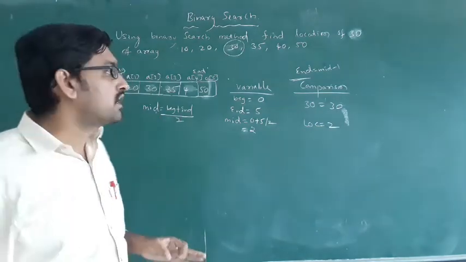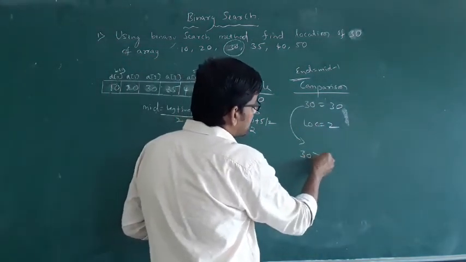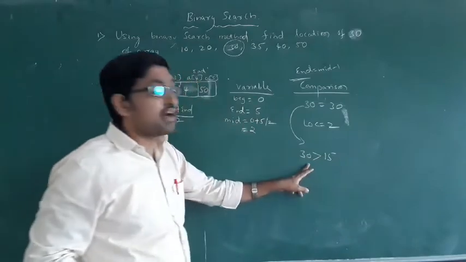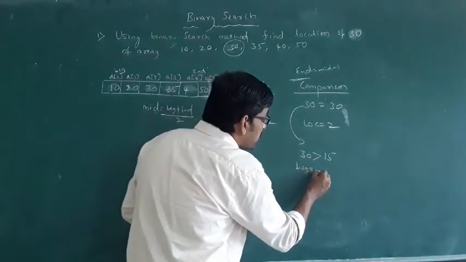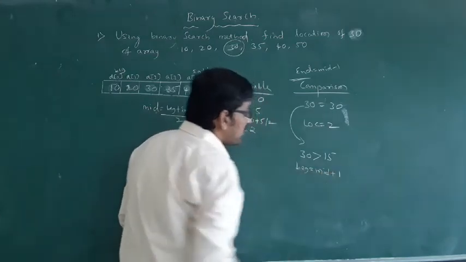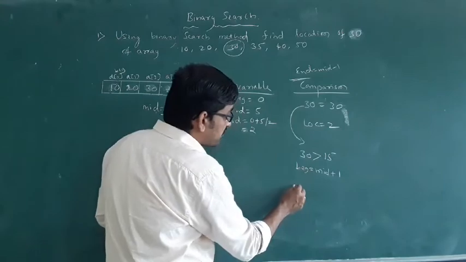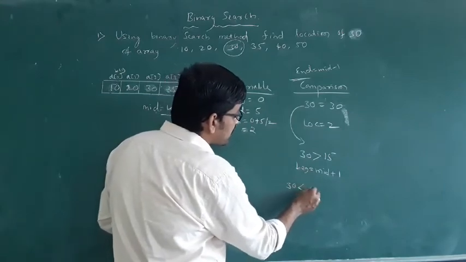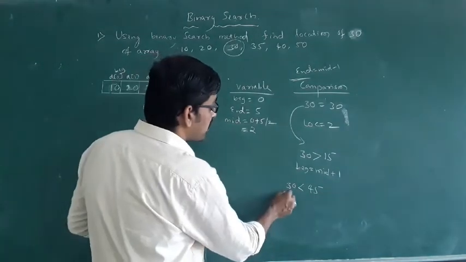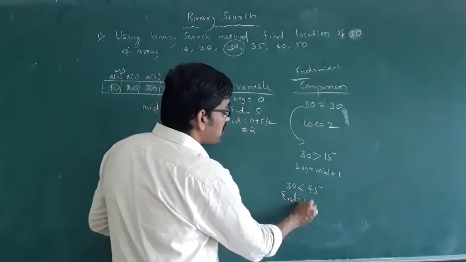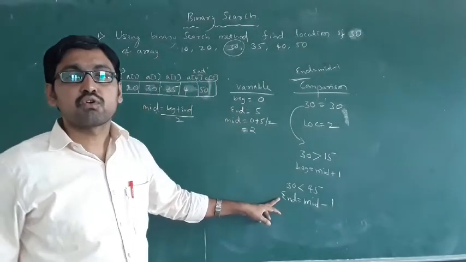If you are getting, see, 30 is greater than 15, then which formula do you have to apply here? Beginning equal to mid plus 1. Okay, if you are getting, for example, 30 is less than 45, like this, you have to use the formula end equal to mid minus 1. These two formulas you have to remember.